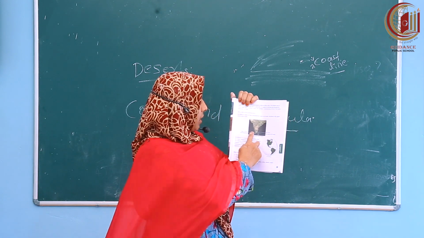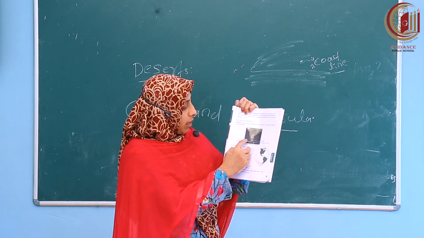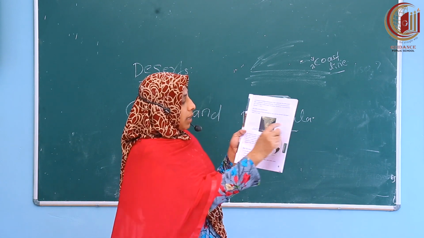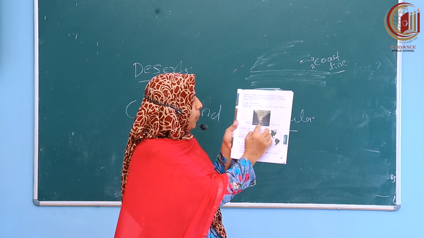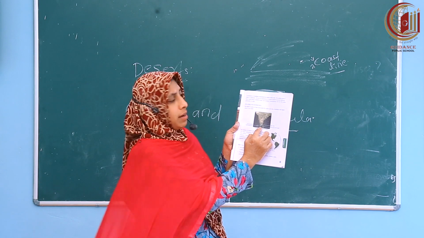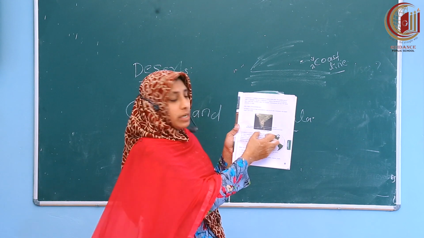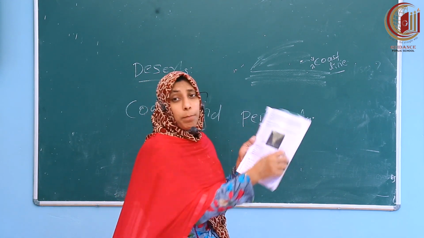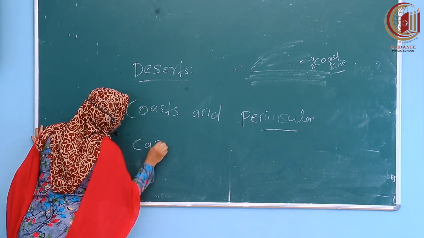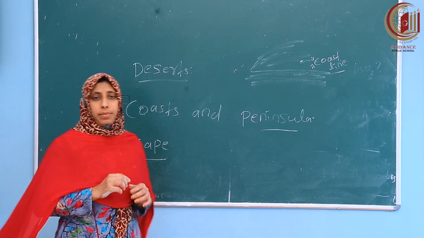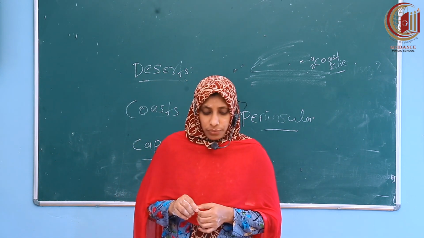Three sides are covered by water: the Arabian Sea, the Indian Ocean and the Bay of Bengal. At the tip of a peninsula, a point of land that juts narrowly into the water body, is called a cape. That is all about peninsula. Kanyakumari is the tip of the Indian peninsula.